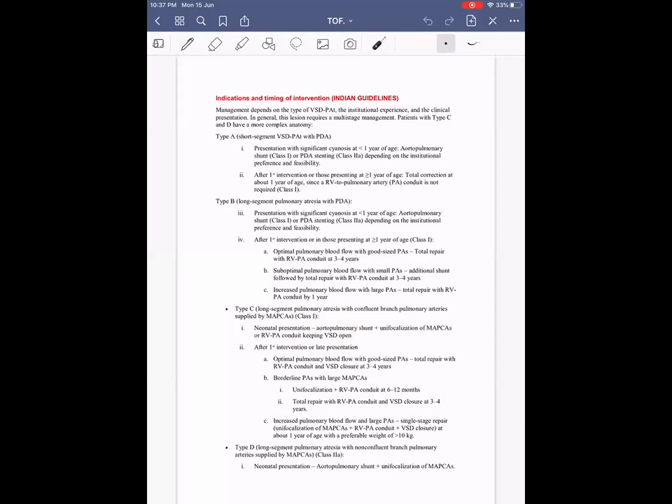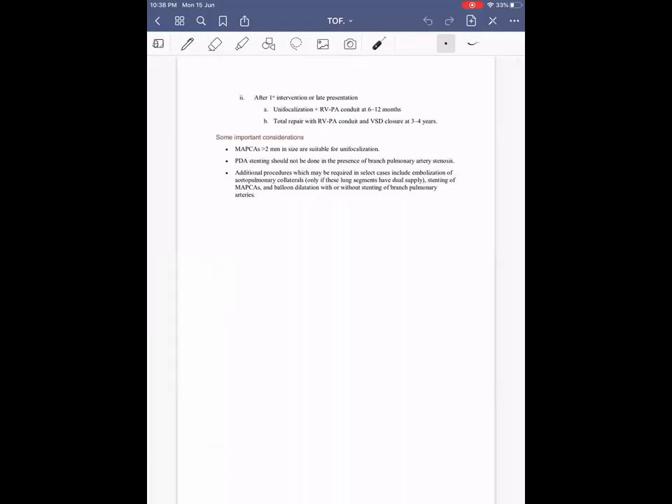In such case, this unifocalization just becomes a palliative procedure, and the total corrective repair will be done later when VSD is closed. Type D is long segment pulmonary atresia with non-confluent branch PAs supplied by MAPCAs. Neonatal presentation, we have to do aortopulmonary shunting and unifocalization of the MAPCAs. And after first intervention,